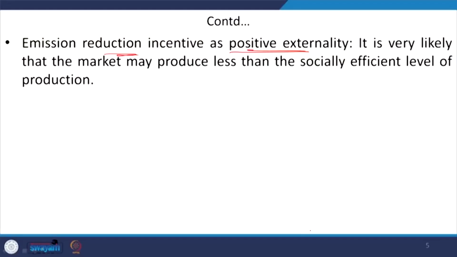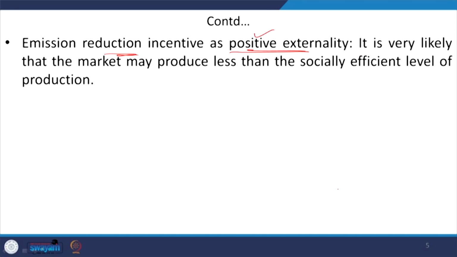But in the case of positive externalities, a subsidy can be useful as an instrument for controlling the pollution. So, in the case of emission reductions, this is acting as a positive instrument for controlling the externality itself.